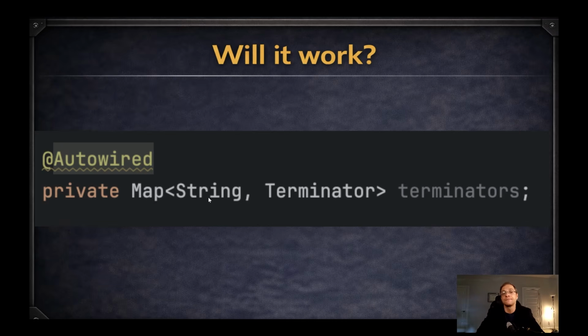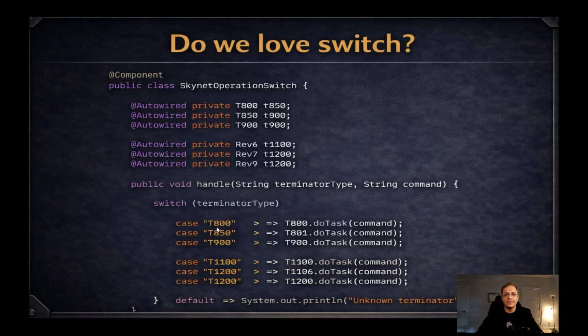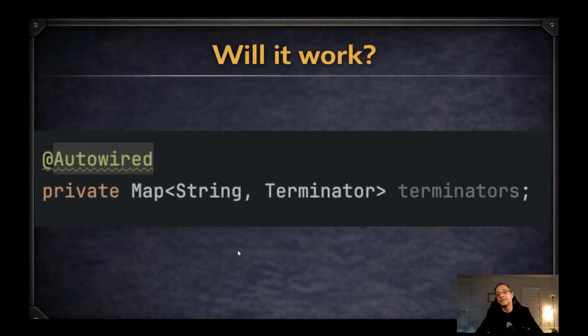I mean it should be String in your map declaration, because each string will be the name of the bean. So in case the name of the bean is exactly T800 or T900, we can use it as a key inside our map. I actually don't love to use the names of the beans as business values, but it's one of the options. Another option, you can use injection of a list, and then iterate through the list and put it in some map according to some enum.